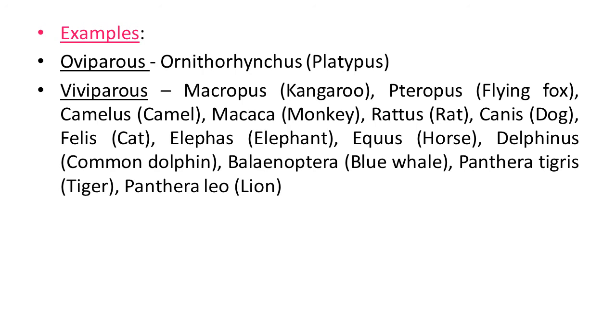It is interesting here. Generally we understand that the blue whale belongs to Pisces, the fishes class, but it belongs to mammals. Panthera tigris, commonly known as tiger, and Panthera leo, that is lion. So this way, there are many examples of animals which belong to class Mammalia.